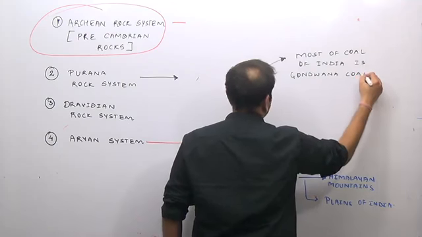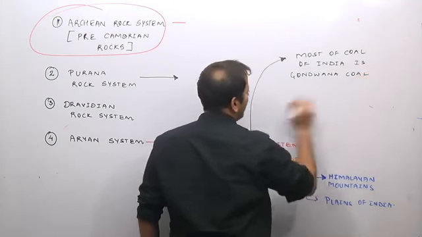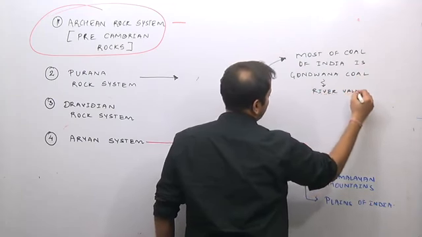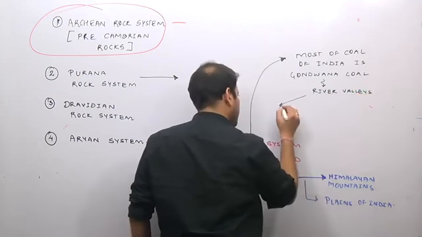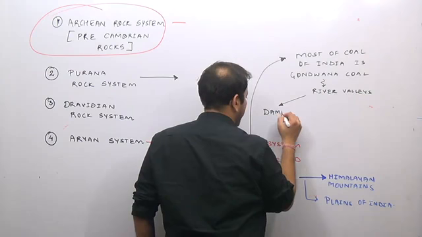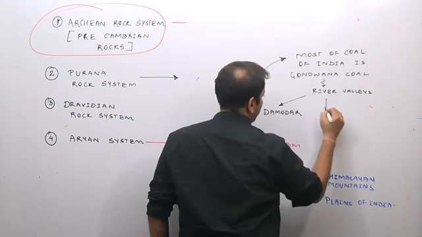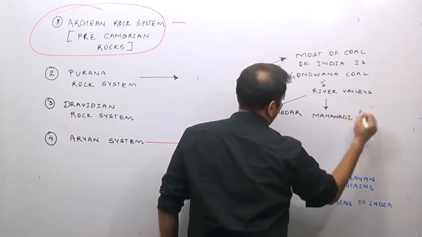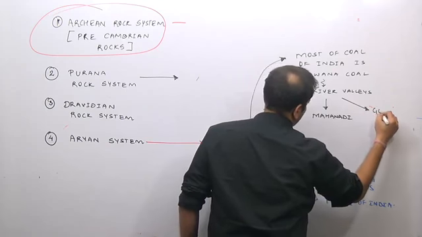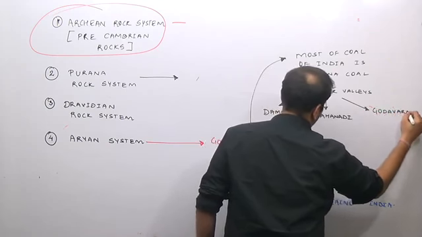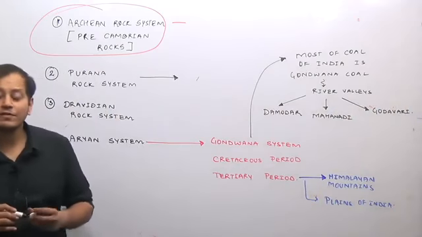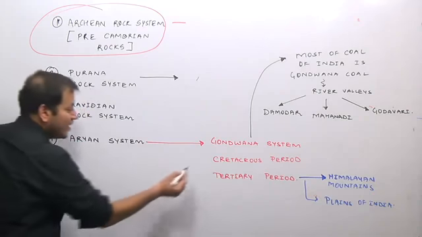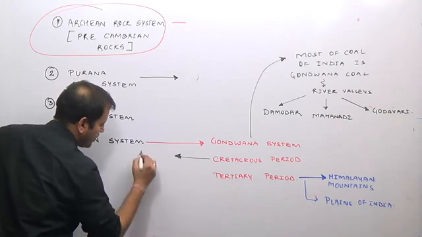Gondwana coal is found majorly in the river valleys of Damodar, of Mahanadi, of Godavari. During the Cretaceous period, India came under the influence of a Reunion hotspot.